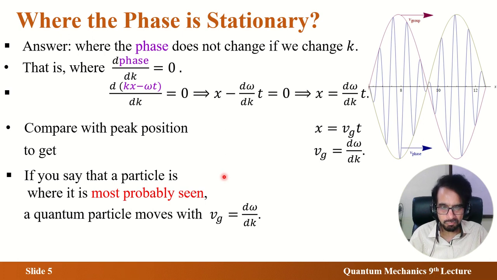So where the visible position changes, you can say the particle moves. So the peak velocity becomes the particle velocity. The expression which looked mathematical now has a familiar physical meaning: it's the velocity of the particle.